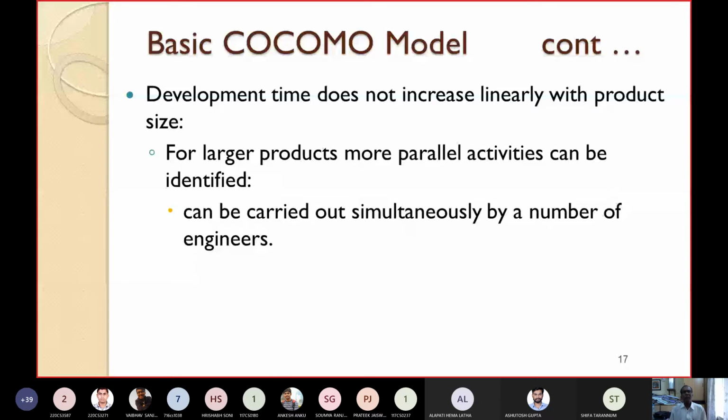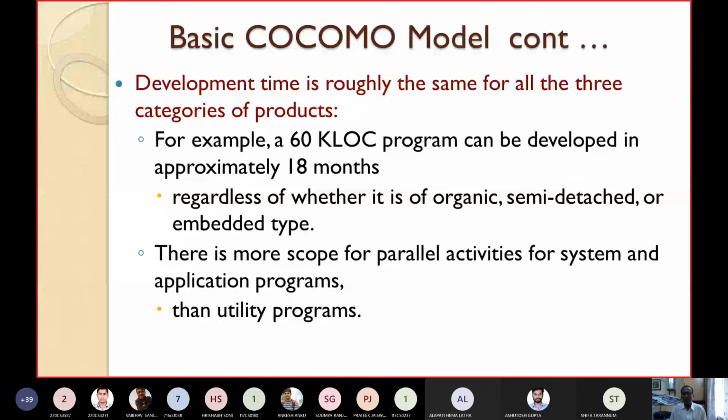The development time is roughly the same for all the three categories of products I have already told you. For example, a 60 KLOC program can be developed in approximately 18 months, regardless of whether it is organic, semi-detached or embedded type. It might be within 1-2 months different like this.